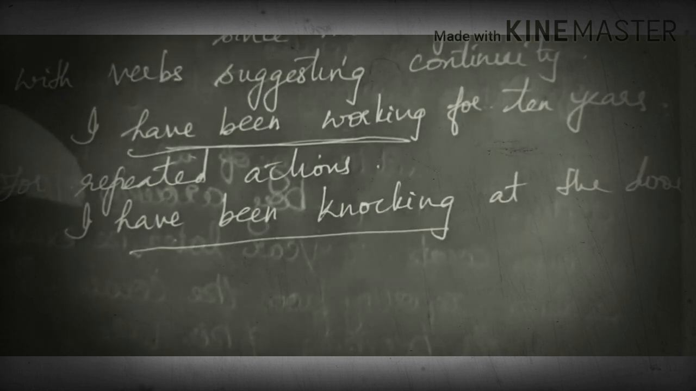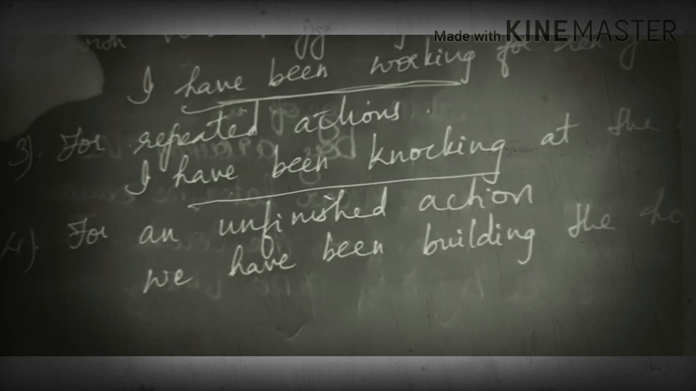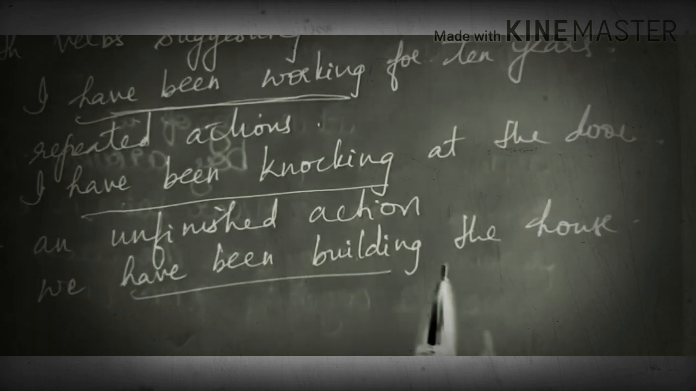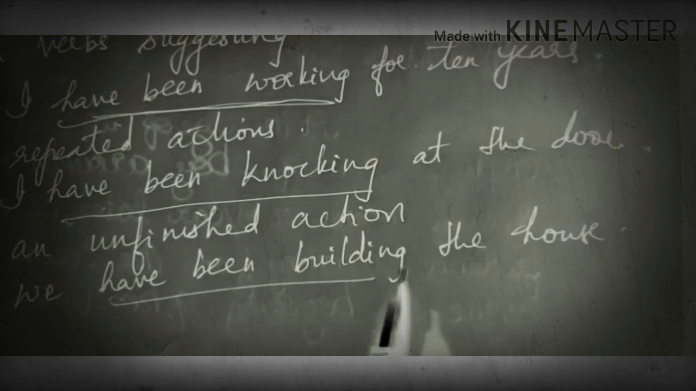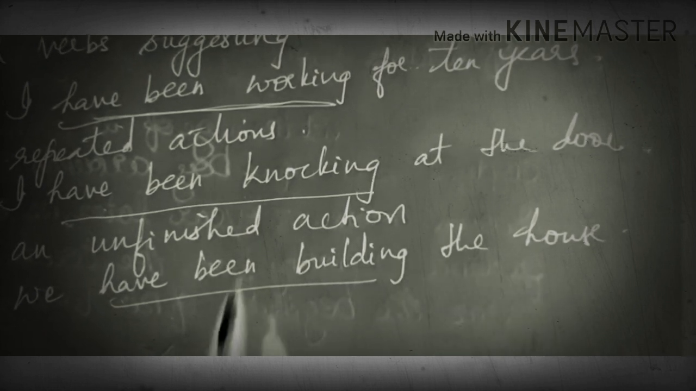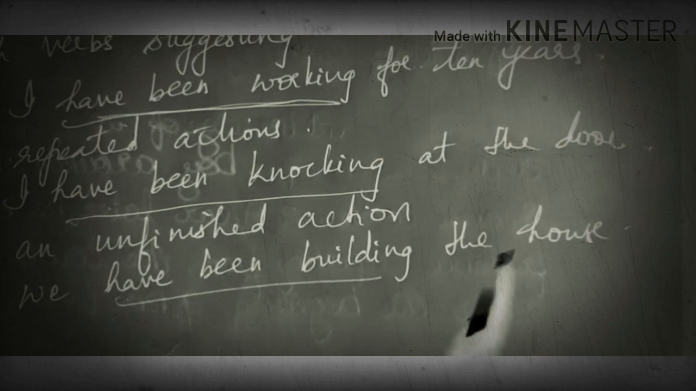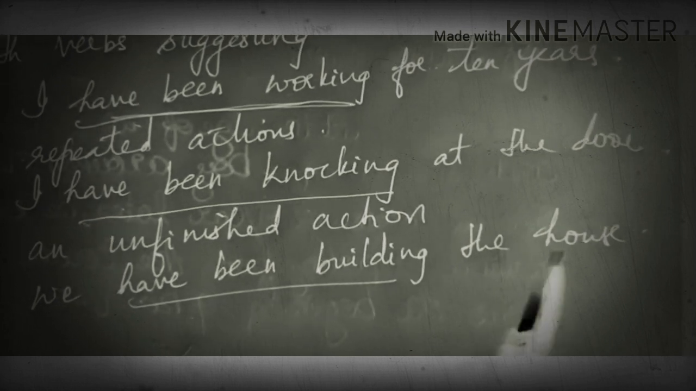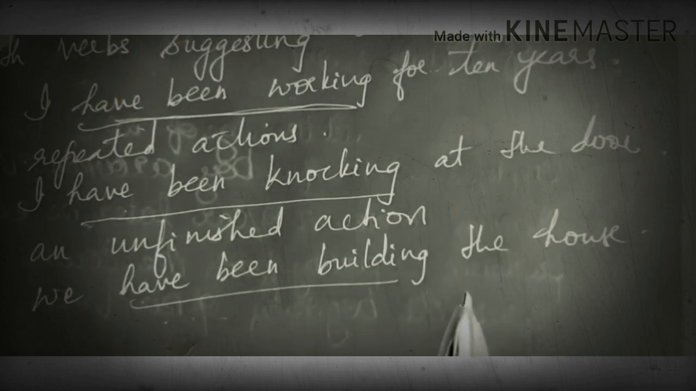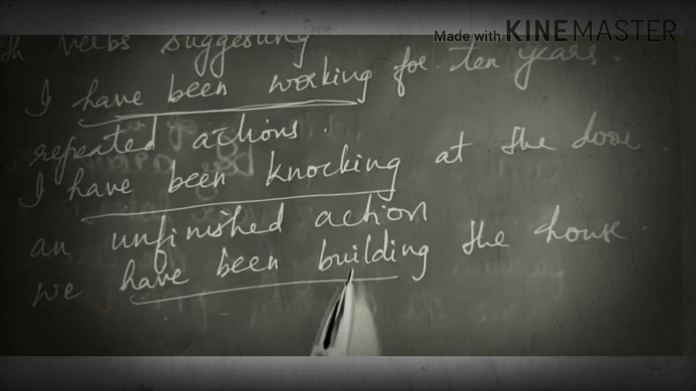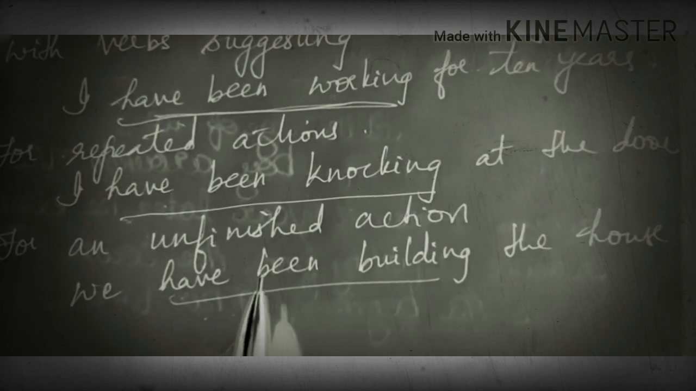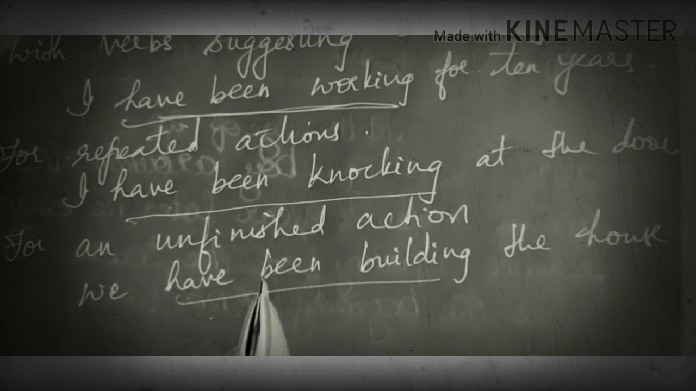Next is for an unfinished action. It is like this: we have been building the house. So the construction of the house is not completed. It is going on. When it is completed, we might move to the new house. So the construction is going on. We have been building the house. We will move on to it when it is completed. So this is an example of an unfinished action.